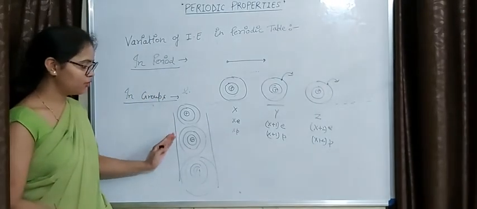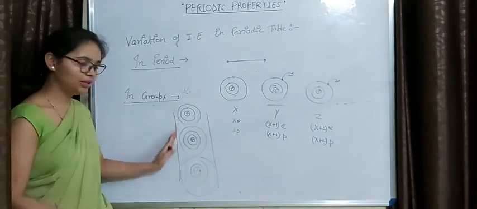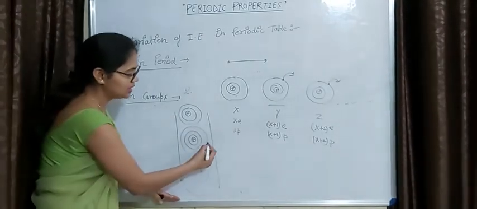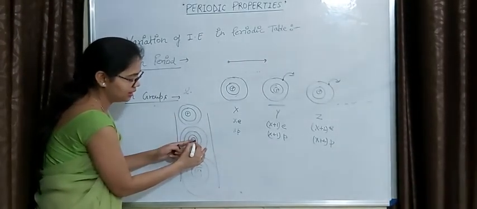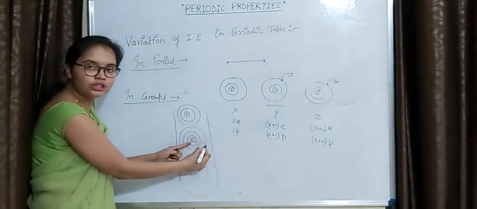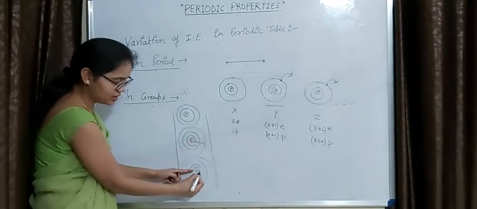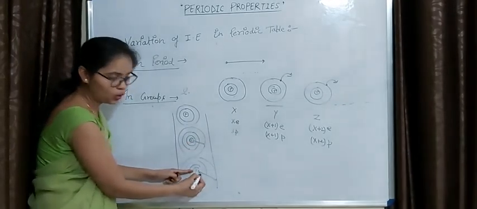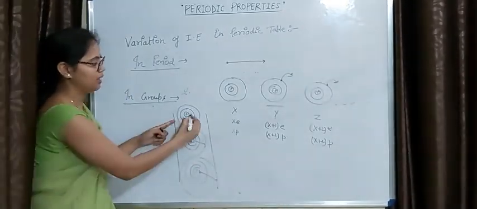So as the number of orbits increases in the group, the distance between the nucleus and the outermost electron increases in the group, as you can see, okay.